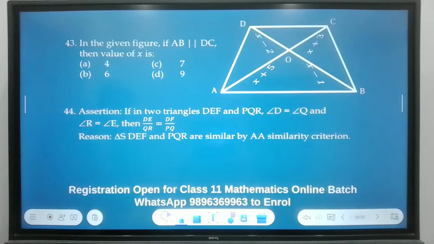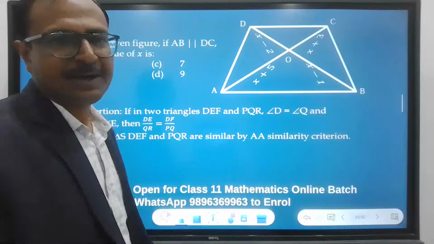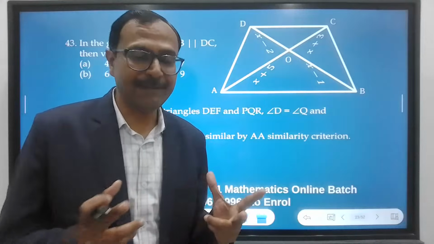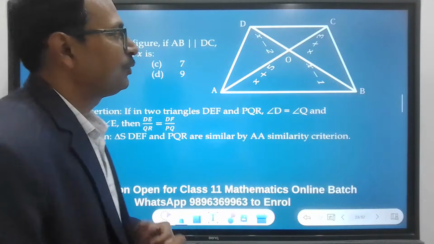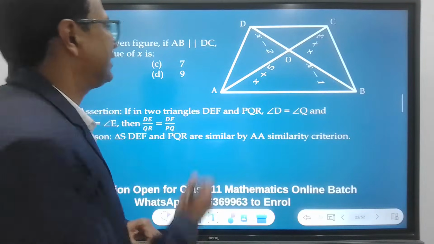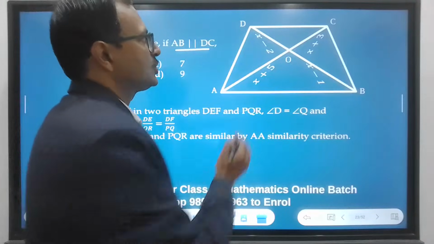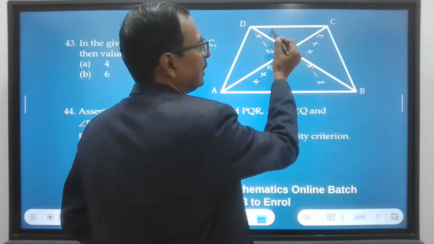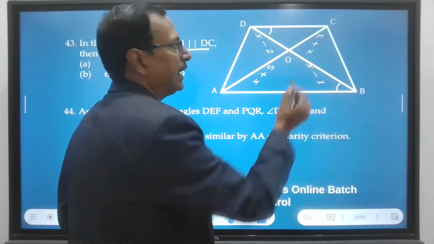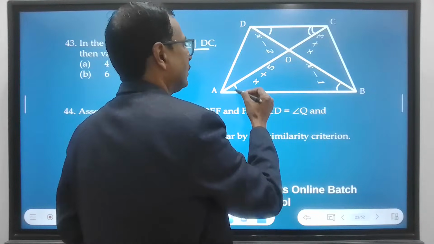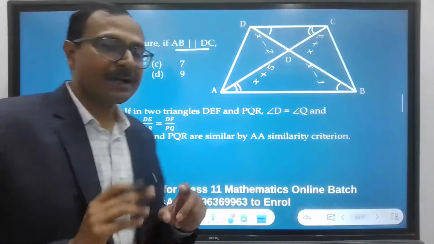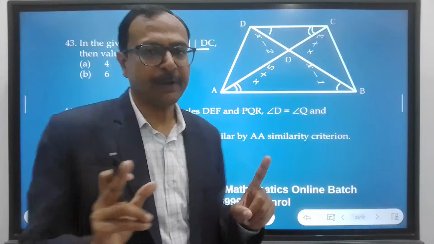Okay. Next. Question 43. Now AB is parallel to DC. Then the value of x is. How do you find the value of x here? Again, you should know your similarity very, very well. If the lines are parallel, then the alternate interior angles are equal. So this angle and this angle are equal, and this angle and this angle are equal, right? We need to take the correct correspondence. That is important.